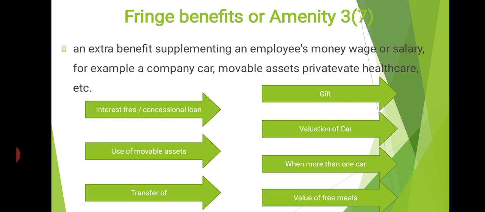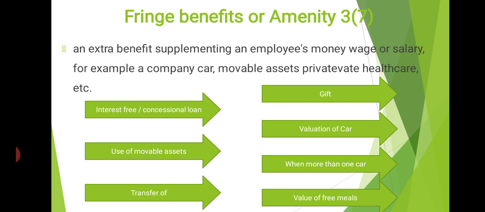In other situations, the value of the perquisite will be equal to the interest concession allowed to the employee. Hence, what you have to do: concession in interest rate means the normal interest charged by the State Bank of India on a similar loan less the interest charged by the employer. Clear? Suppose the SBI charges 9%, the employer provides 3%. 9 minus 3, that is 6. 6 is the perquisite value. Interest on the maximum outstanding monthly balance is considered to determine the concession in interest. Clear?